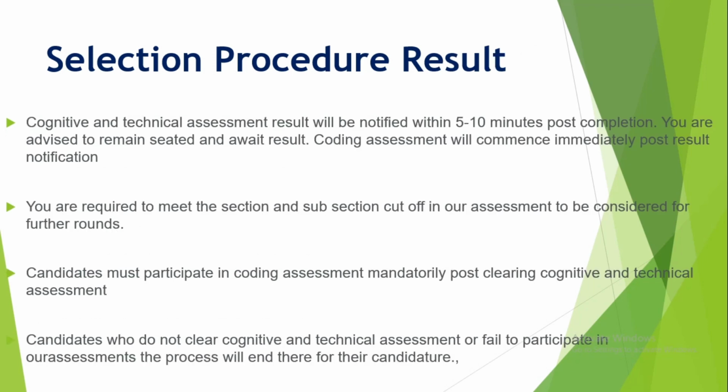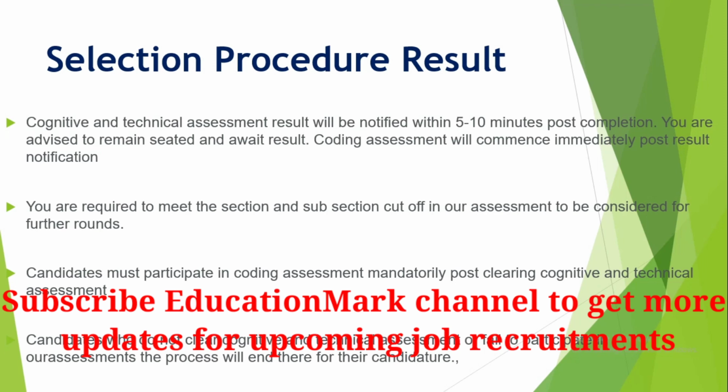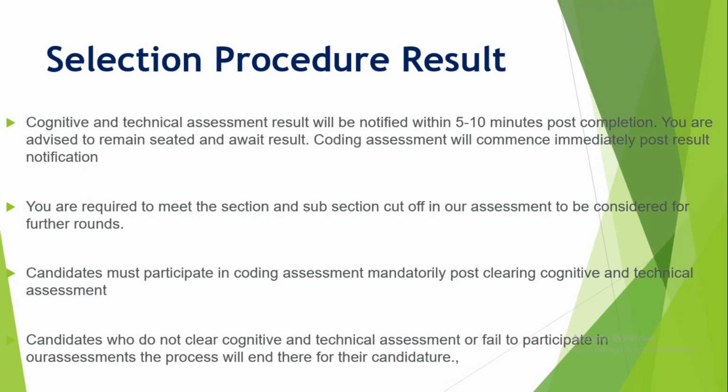Next, when will you get the result for the first round? The cognitive and technical assessment result will be shown within 5 or 10 minutes after completion of this round. After that, the person who cleared the first round will be allowed for the second round, and you will get a link for that. If we talk about the cutoff, Accenture has a sectional cutoff, so you have to clear all the sections for the further round. After clearing the cognitive and technical test, you have to clear the coding test.